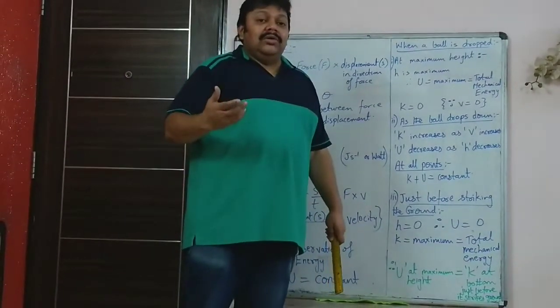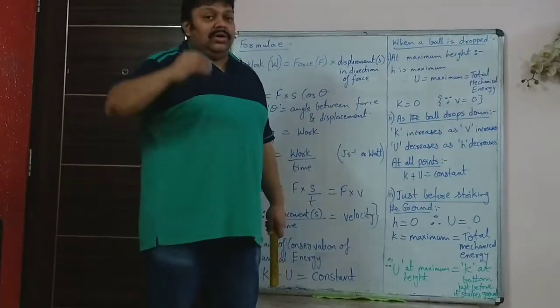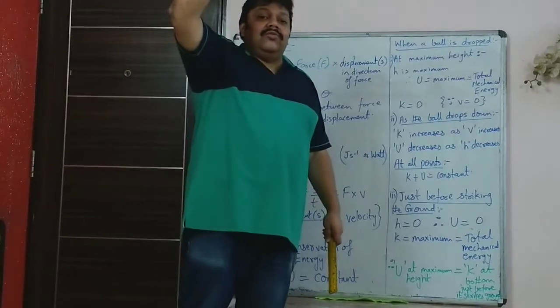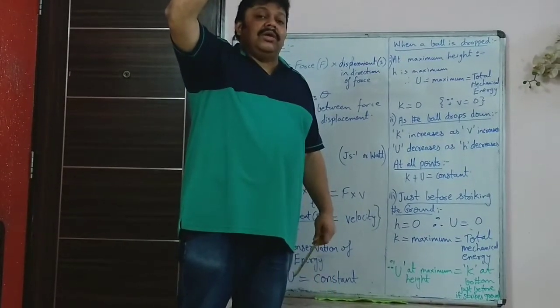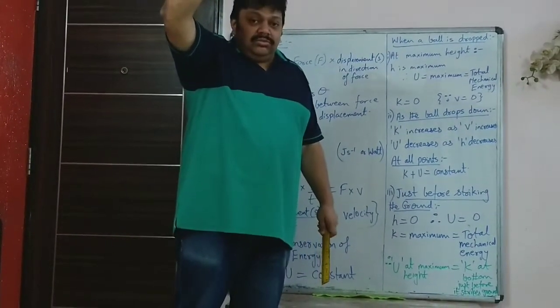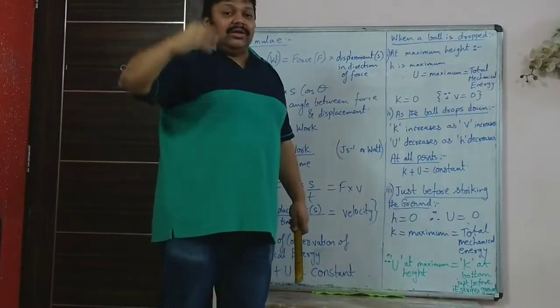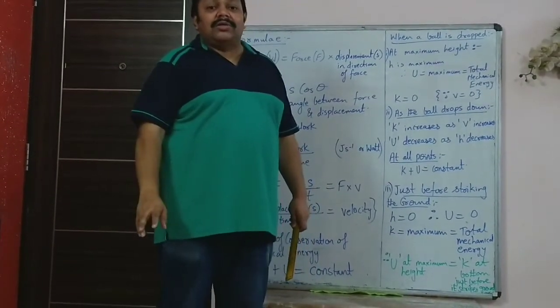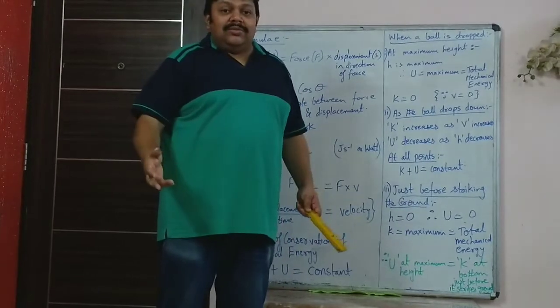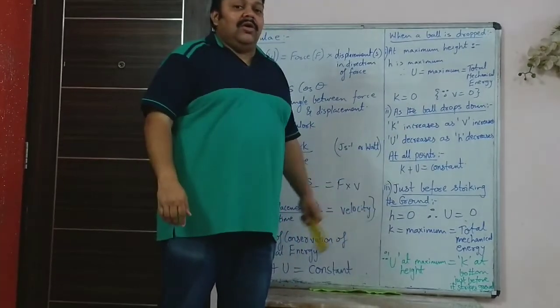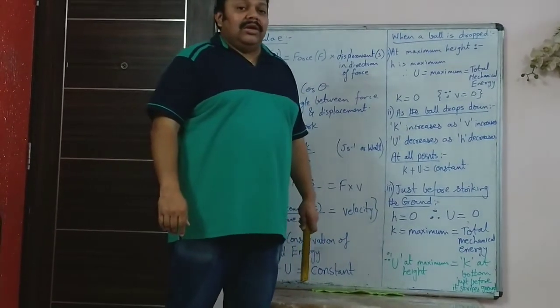Sometimes you are given a question and told the potential energy of the ball at maximum height is 20 joule. Find its kinetic energy just before it strikes the ground. It is not a sum, it is just an explanation of the law of conservation of mechanical energy.